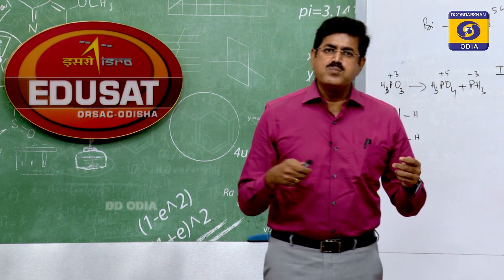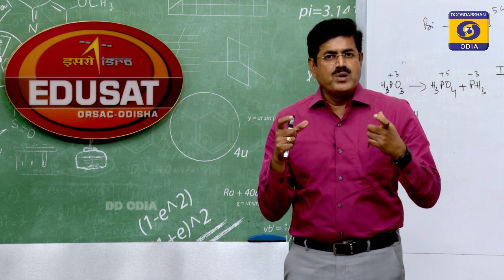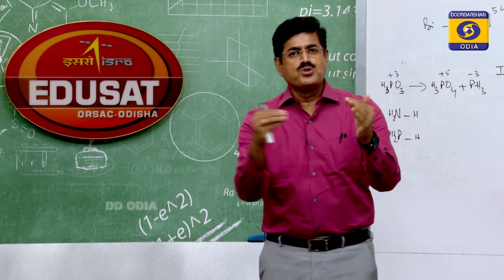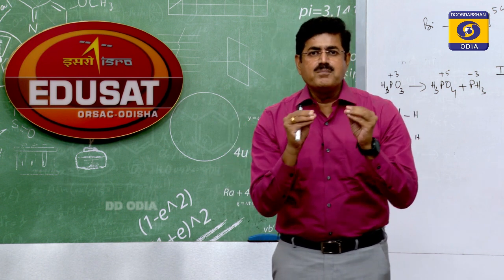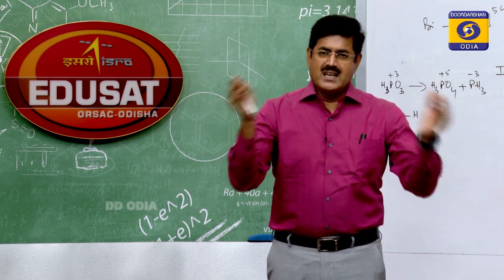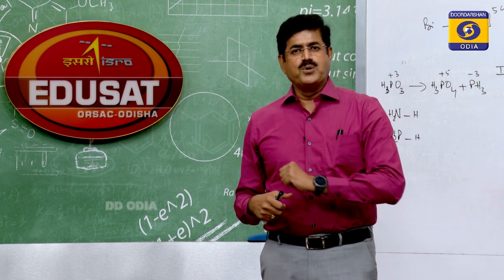So as nitrogen is more electronegative, the bonding electron pair between N and H is closer to the nitrogen. So electron pairs are closer to the central atom in ammonia. That is why the repulsion between bonding electron pairs is more, bond angle is more.